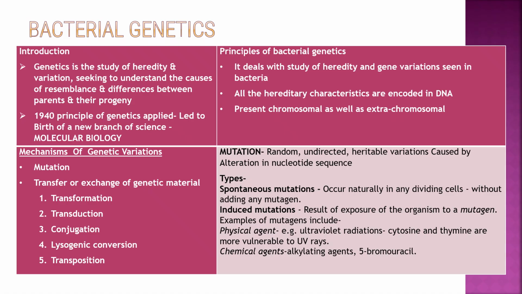Let's say mutation. Mutation is a random, undirected, heritable variation caused by alteration in nucleotide sequence. Types of mutations are spontaneous and induced. Spontaneous mutation occurs naturally in any dividing cells without adding any mutagen. Induced mutation is the result of exposure of the organism to a mutagen. Example, physical agent, ultraviolet radiation; cytosine and thymine are more vulnerable to UV rays. Chemical agents: alkylating agents, 5-bromouracil.